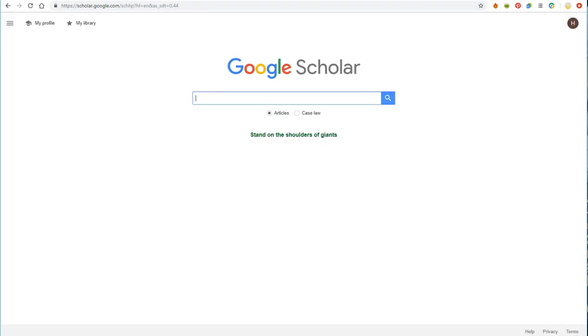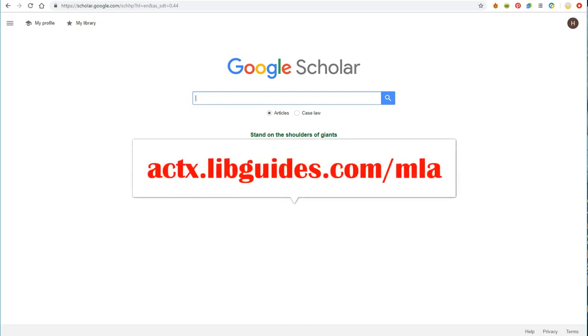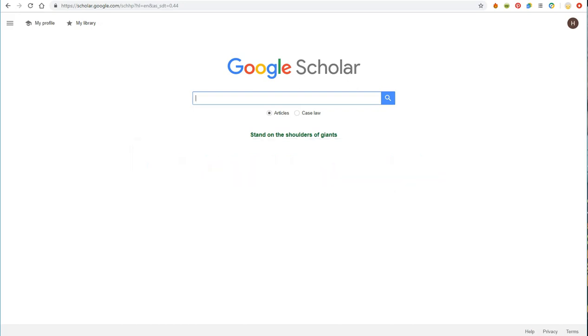For more information about Works Cited pages and reference guides, please visit our LibGuides at actx.libguides.com/MLA or actx.libguides.com/APA. Another way to search Google Scholar is using their advanced search function.